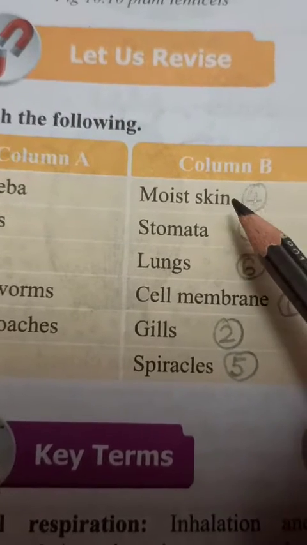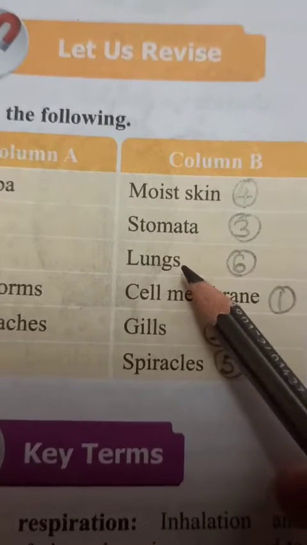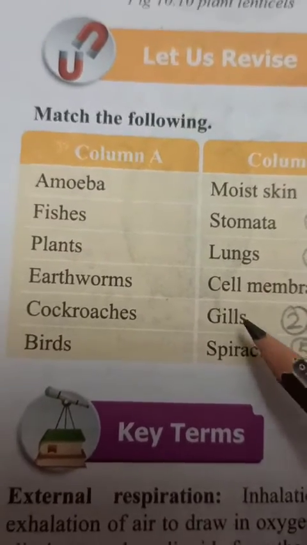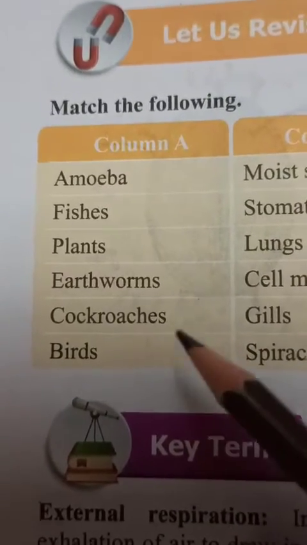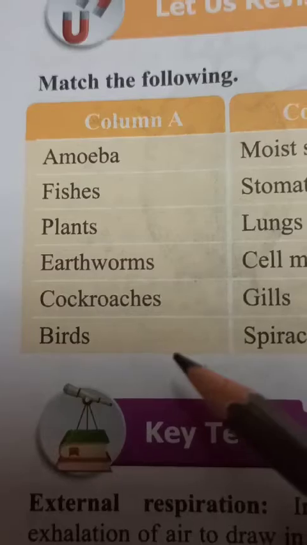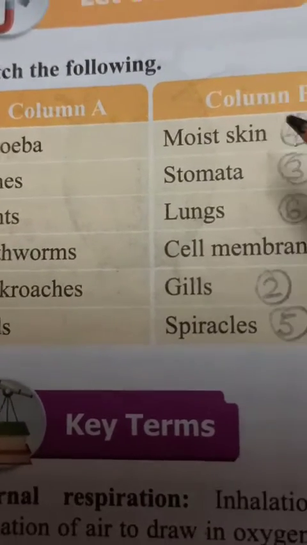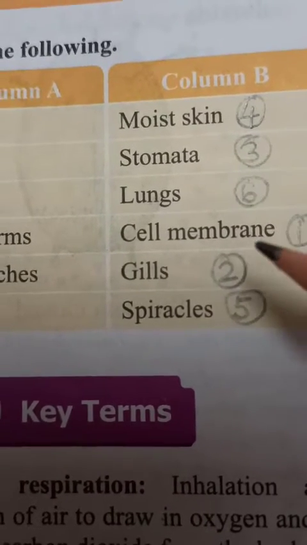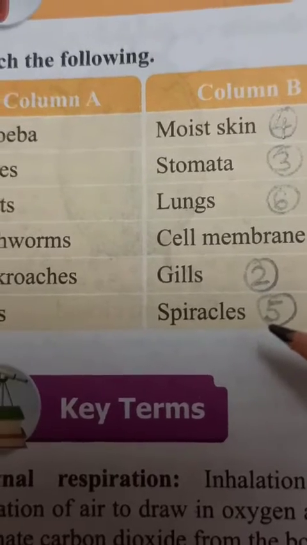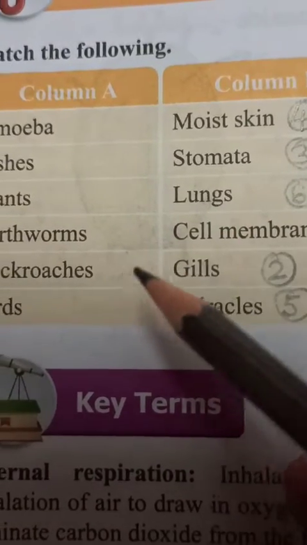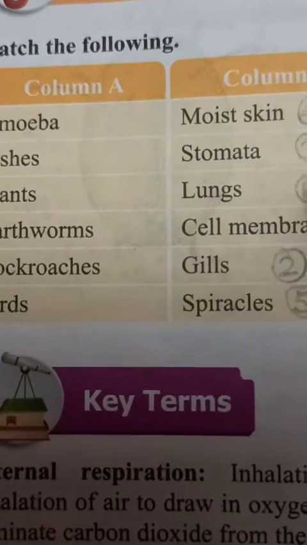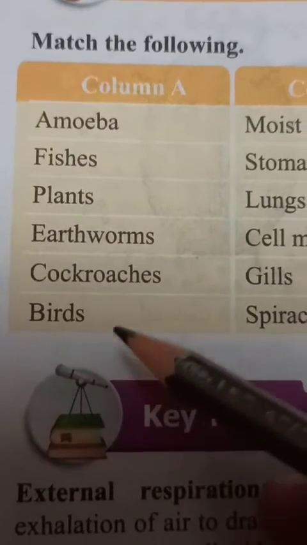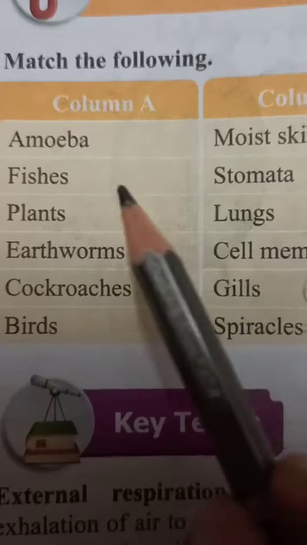And here they have written moist skin, stomata, lungs, cell membrane, gills, spiracles. Means in column A they have written the name of various organisms, and column B is filled with the respiratory organs of different organisms. So you have to match them, means different respiratory organs you have to match with the names of organisms. So let's do one by one.